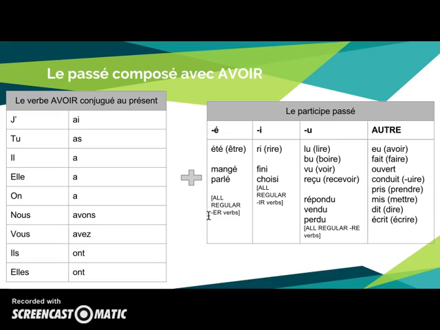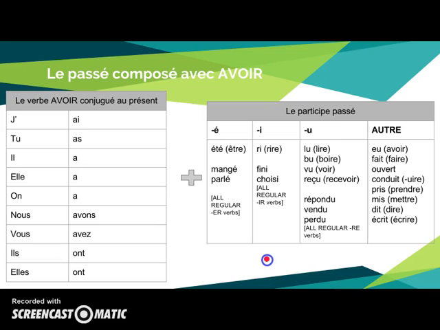And then we take our participe passé. So I've divided it up into 4 groups, different resources divided up differently. But what we know for sure is that all regular ER verbs are going to conjugate like this. So you have the participe passé that way. All IR verbs are going to conjugate like this. They're just going to go to I at the end. And then all RE verbs are going to conjugate like this. So that's for the regular verbs.